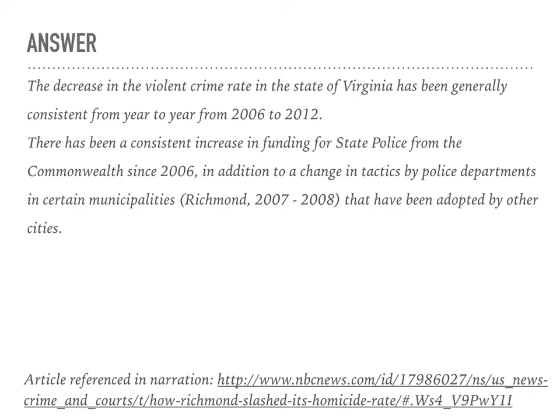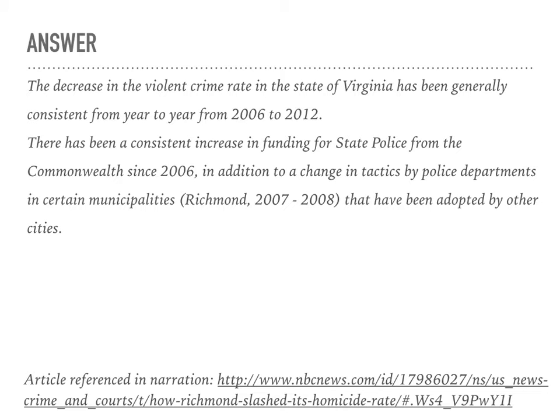In addition, when looking at the budget for the Office of Public Safety, the Department of Justice in the Commonwealth, specifically looking at the state police departments, the state police department has received an increase in funds from the annual budget consistently over the years between 2006 and 2012.